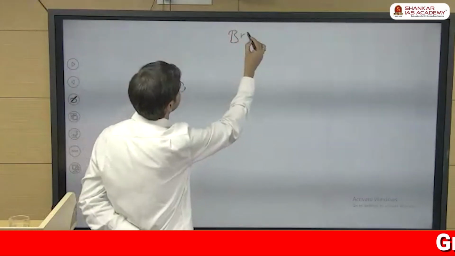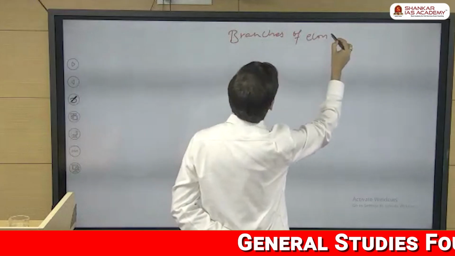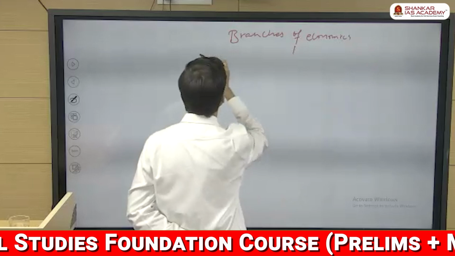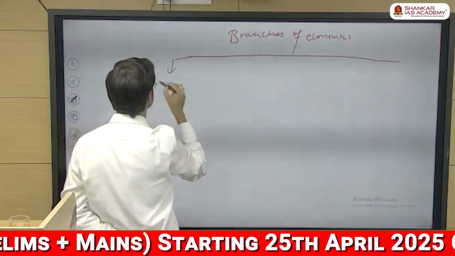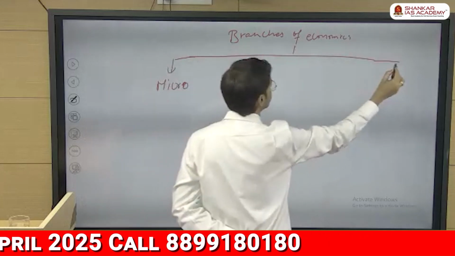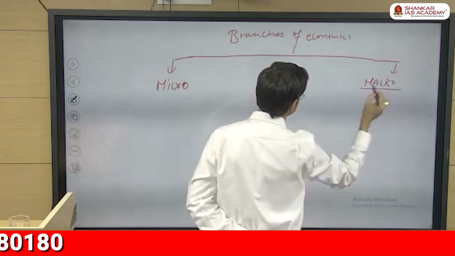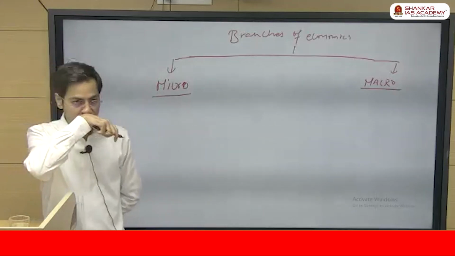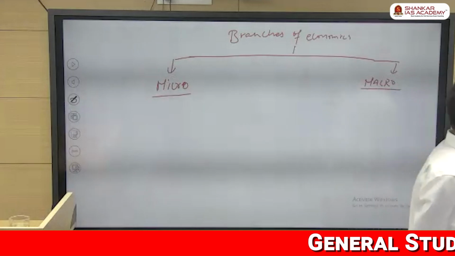Branches of economics. Micro and macro. Microeconomics and macroeconomics. Look, when you see the name itself, micro and macro, micro means small, macro means large, right?